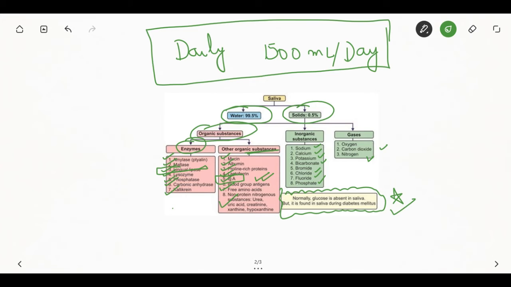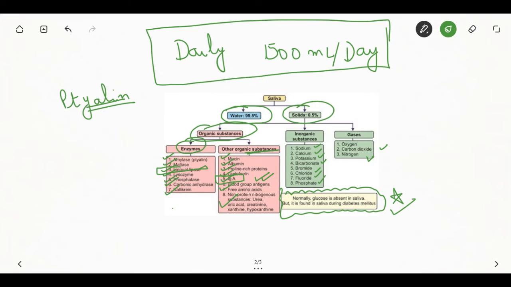So coming to the function of saliva, number one, it contains ptyalin, so that aids in the digestion of starch. Ptyalin, that is salivary alpha amylase enzyme, helps in the digestion of starch.